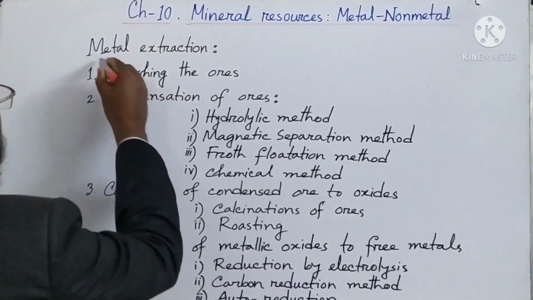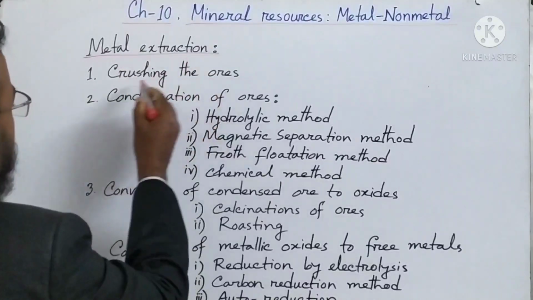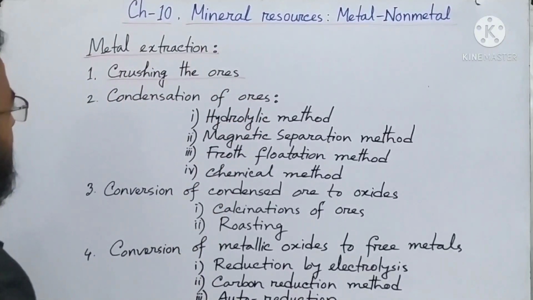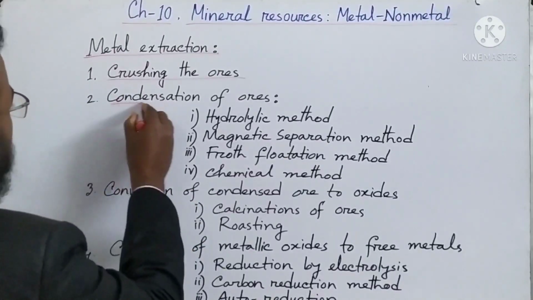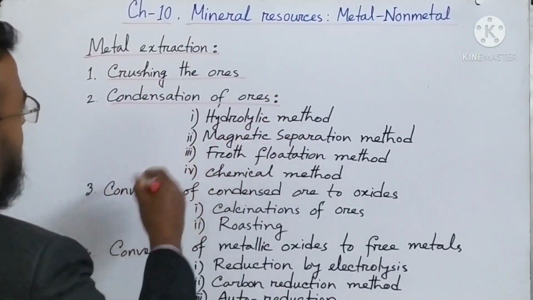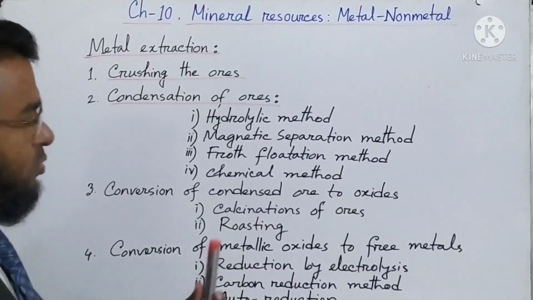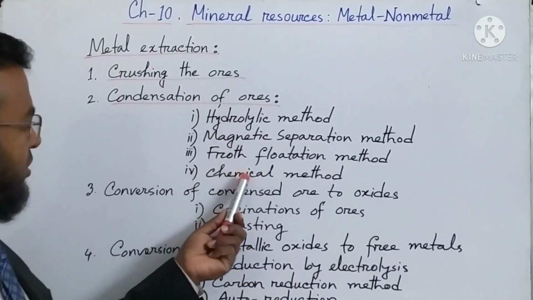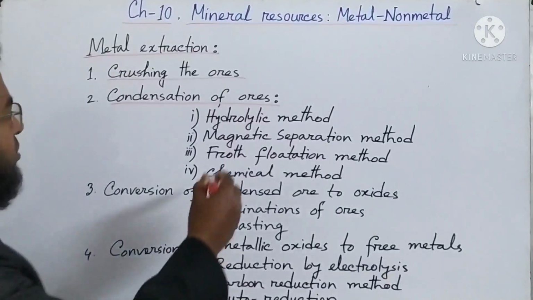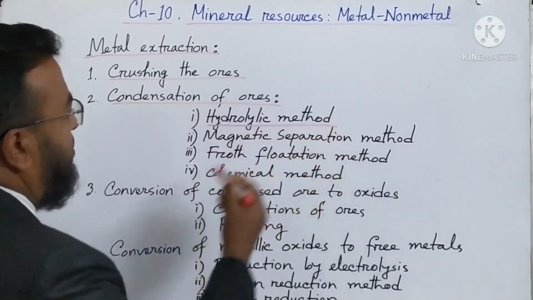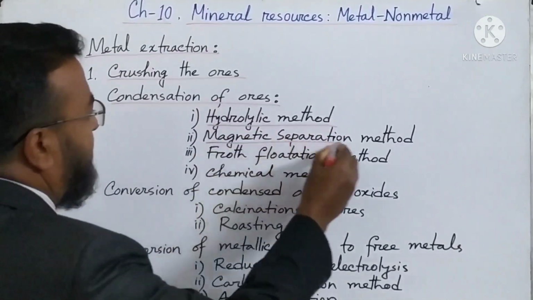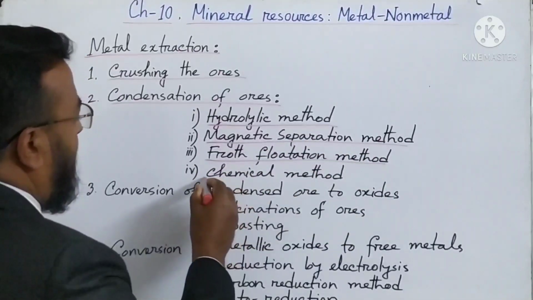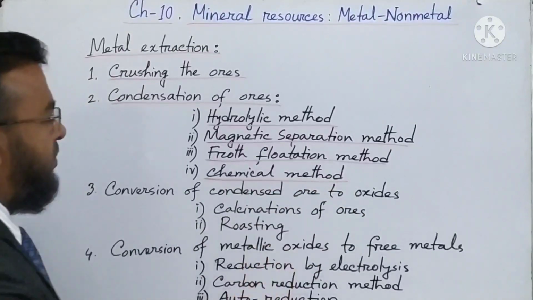So in the previous class, among metal extraction, we discussed crushing the ores and condensation of ores. We have seen that there are 4 methods of condensation of ores. First one is the hydrolytic method, then magnetic separation method, froth flotation method, and chemical method.